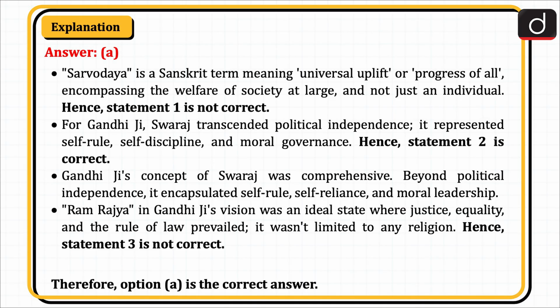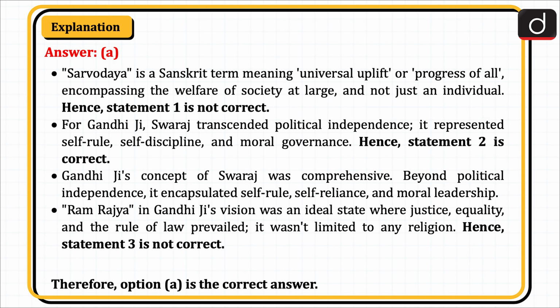Sarvodaya is a Sanskrit term meaning universal uplift or progress of all, encompassing the welfare of society at large and not just an individual. Hence, statement 1 is not correct. For Gandhiji, Swaraj transcended political independence. It represented self-rule, self-discipline, and moral governance. Hence, statement 2 is correct.